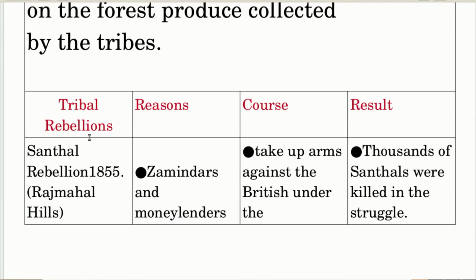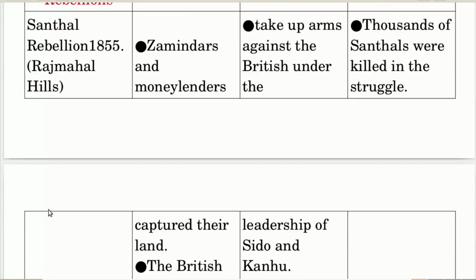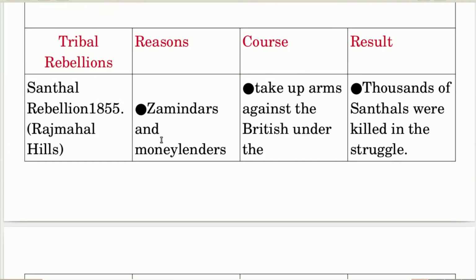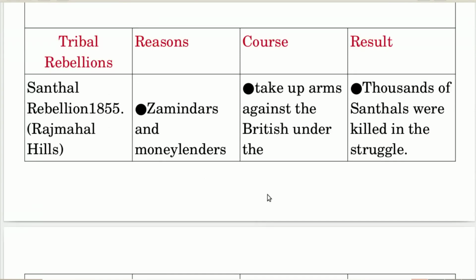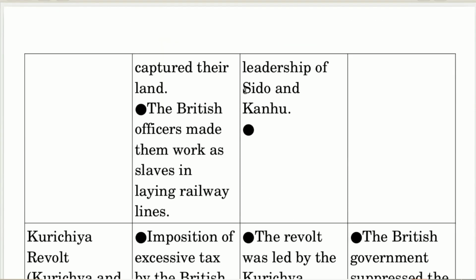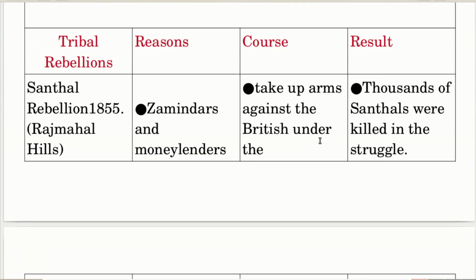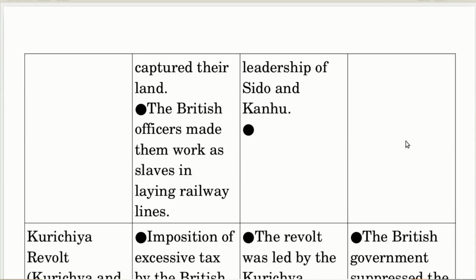Tribal rebellion, reason, cause, result. Tribal rebellion: Sandal Rebellion, 1815, Rajmahal Hills. Reason: zamindars and moneylenders captured their land. The British officers made them work as slaves in laying railway lines. Cause: they took up arms against the British under the leadership of Sidho and Kanu. Result: thousands of Sandals were killed in the struggle.